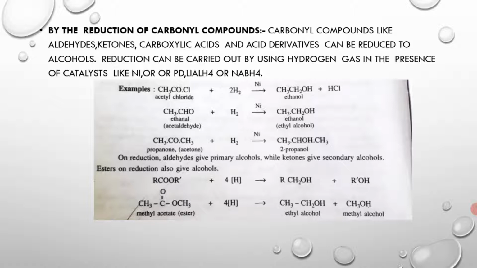Here we have RCOOR'. R' may be the same as R, that is the alkyl group, or may be different. When treated with 4 nascent hydrogen, it forms RCH2OH, an alcohol, and R'OH also forms, another alcohol. Similarly, for the example of methyl acetate, an ester, treating with hydrogen forms ethyl alcohol and methyl alcohol. Both alcohols are obtained.